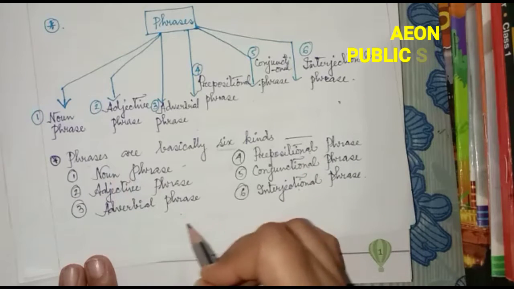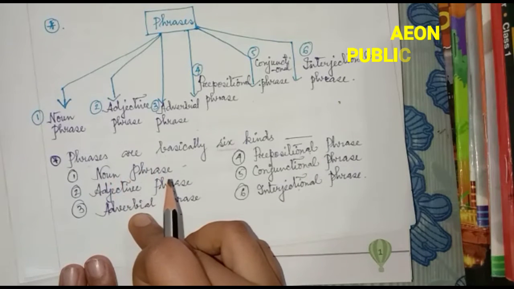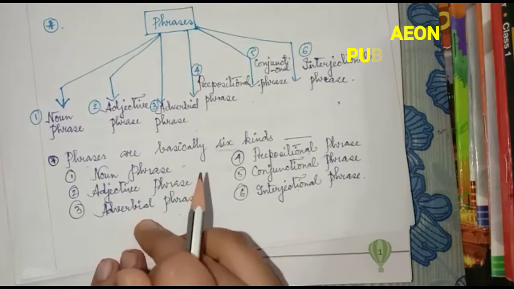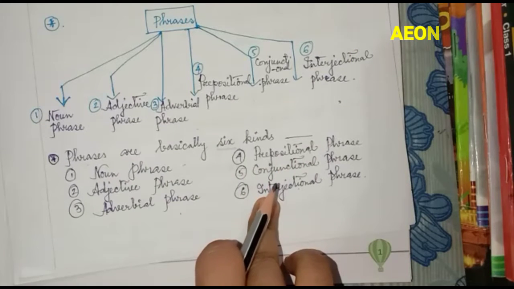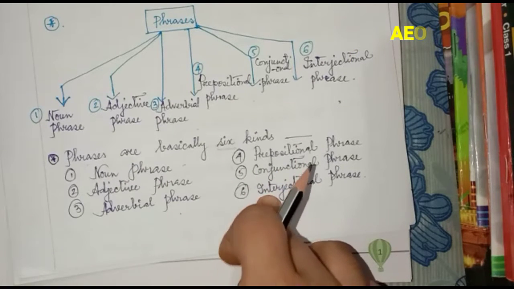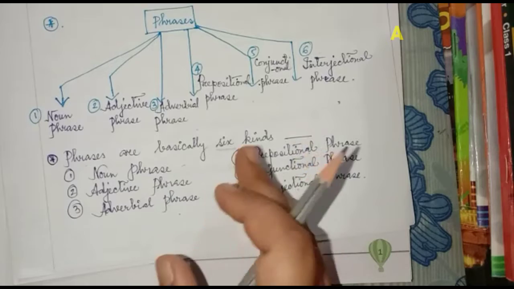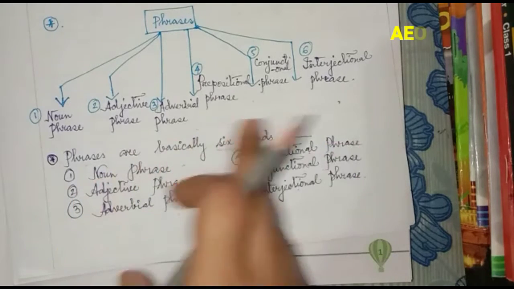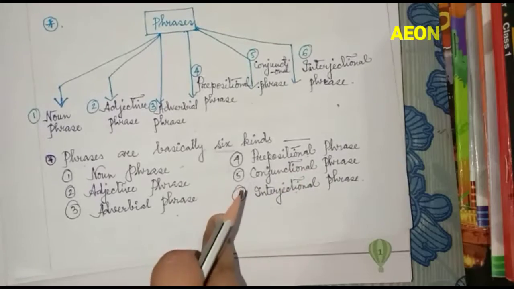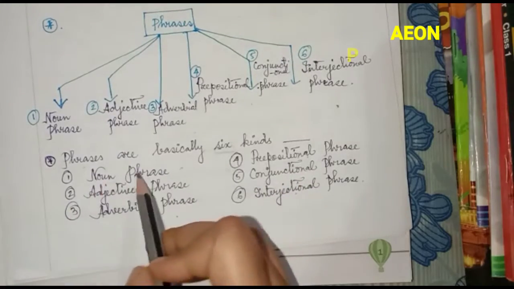I hope that all of you know well about the parts of speech: noun, pronoun, adverb, verb, and everything. And we know that a phrase also works as one of these parts of speech, like the noun phrase.